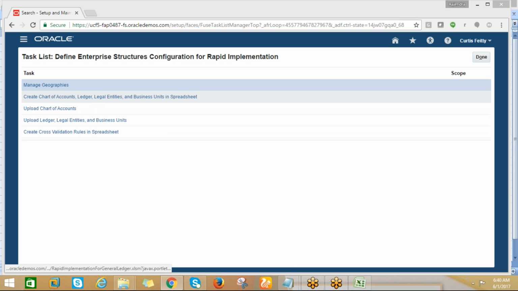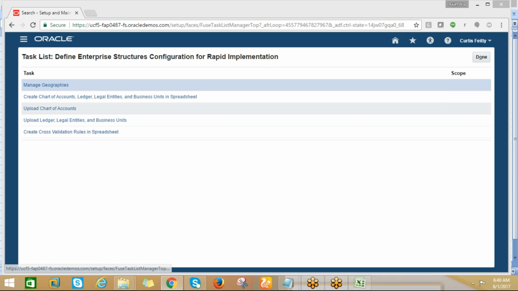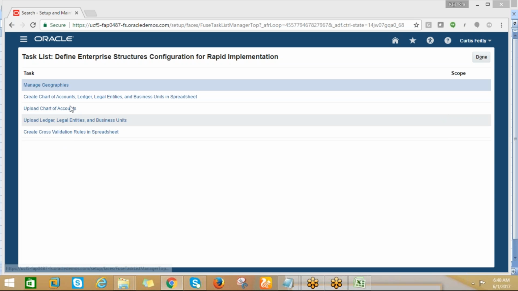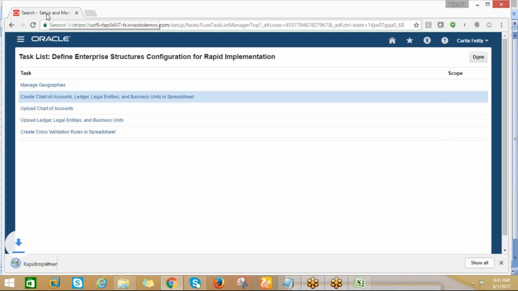Here we can upload the legal entity, business units, all these things. Create, upload chart of accounts, link ledger, business unit, chart of accounts, and geographies, all these things. Let me download one rapid implementation. I just click on this, and then one Excel file is downloaded.